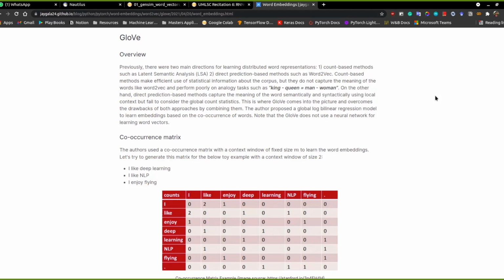So the idea behind GloVe was to combine both the count-based methods and the prediction-based methods, and use both of them in a way. The idea is that we take the ratios of the word and context. Words that are similar in context would have higher ratios, and words that are not similar in context would have lower ratios in some way.